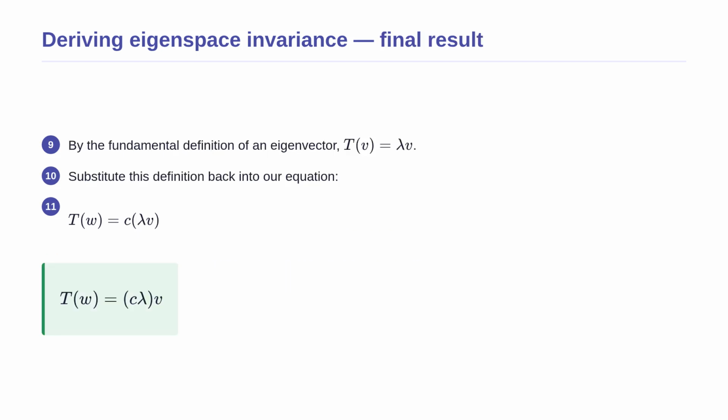Now for the final steps. We use the fundamental definition of an eigenvector, which tells us that T of v is simply lambda times v. We substitute this definition back into our equation. Now, instead of having the operator T, we only have regular numbers multiplying our vector. We can group the two scalars, c and lambda, together. Because the final output is just a new number multiplied by v, the output vector is still a multiple of v. This gives the final result, proving that the span of an eigenvector is always an invariant subspace. The math perfectly matches our intuition.